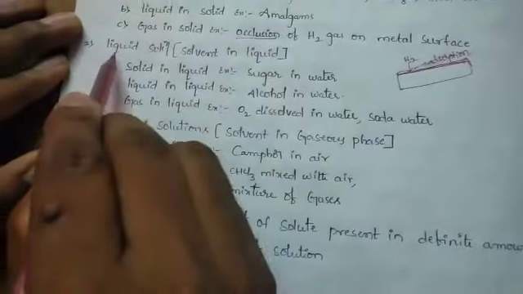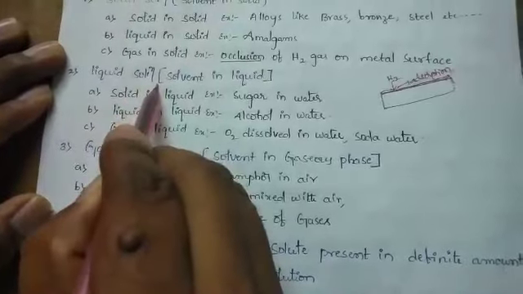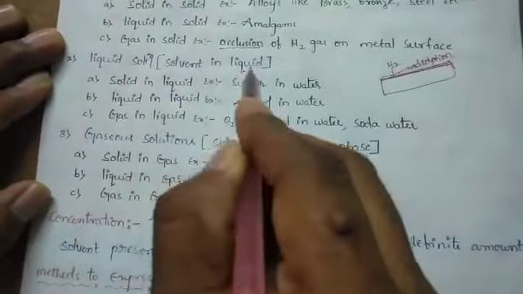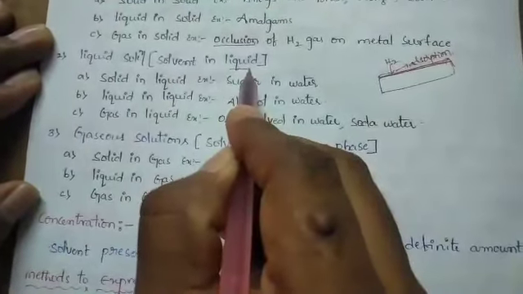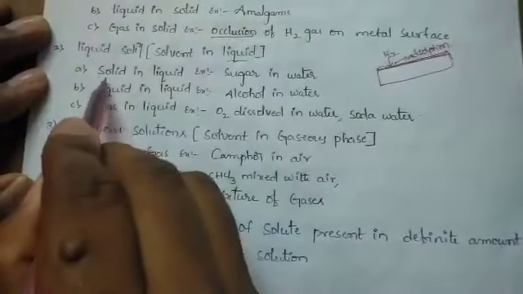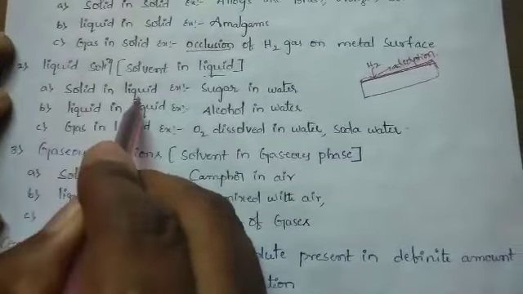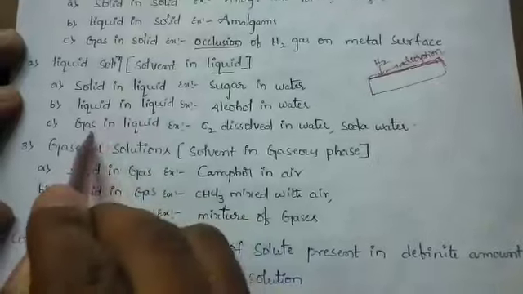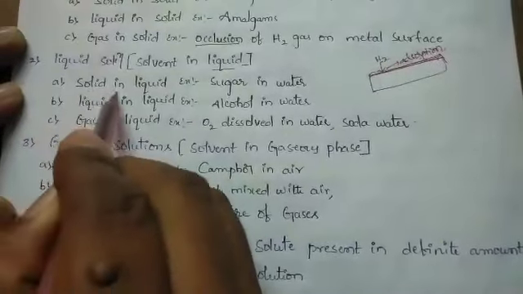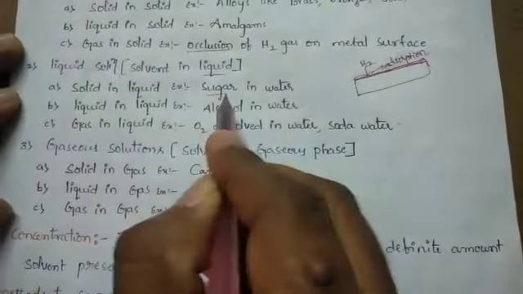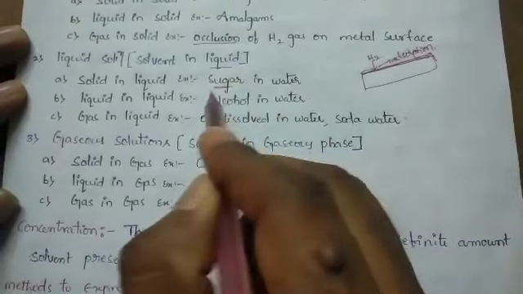The next one is liquid solutions. In a liquid solution, the solvent is present in the liquid state. Examples: solid in liquid, liquid in liquid, gas in liquid. Solid in liquid examples are sugar solution and salt solution.